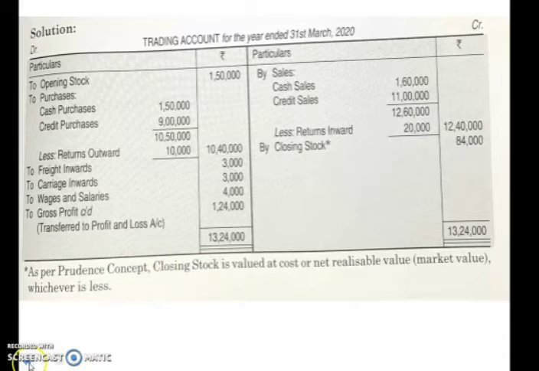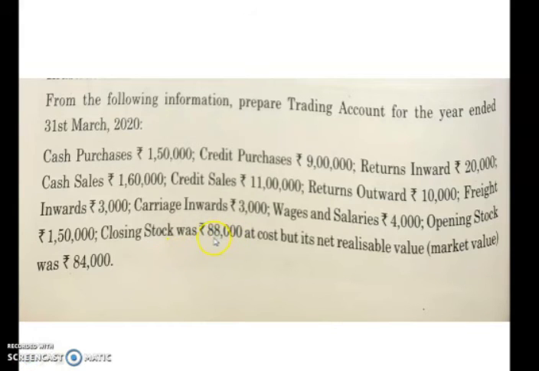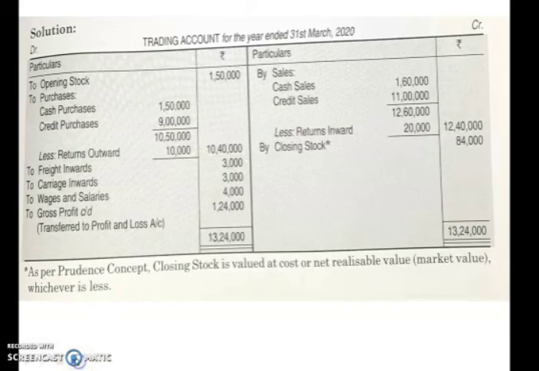Regarding closing stock, one thing is given to you. Two amounts are given, 88,000 and 84,000. If you remember our prudence concept of accountancy, for stock, whichever amount is less, that should be taken. So under the prudence concept, we know that closing stock is valued at cost or net realizable value, whichever is less. So 84,000 is the less. That amount should be taken.